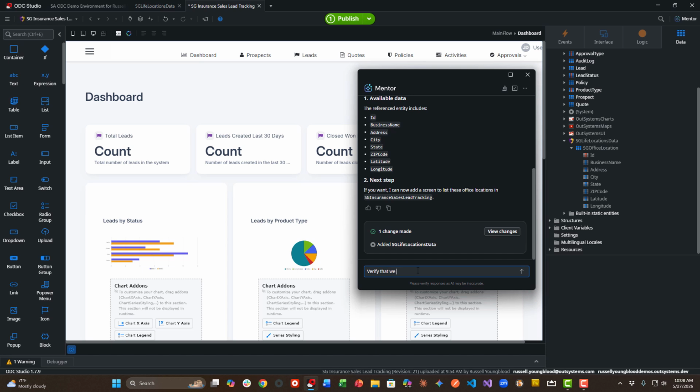Now, the next thing that I'm going to do is ask Mentor to verify that I do have the OutSystems Maps component that I can utilize in this application.